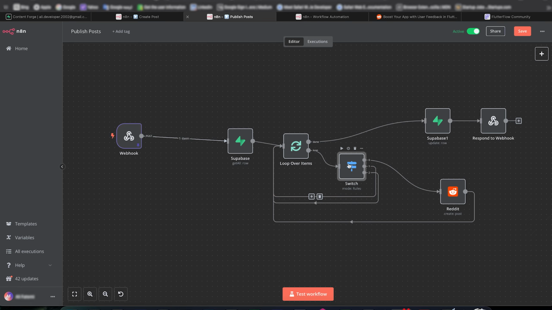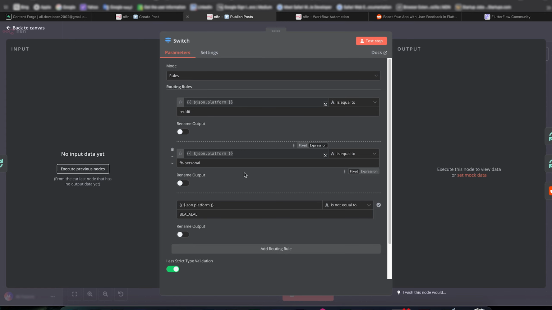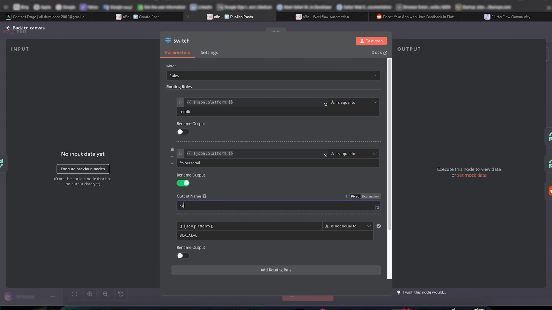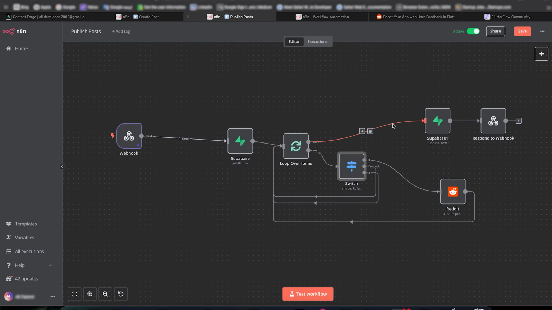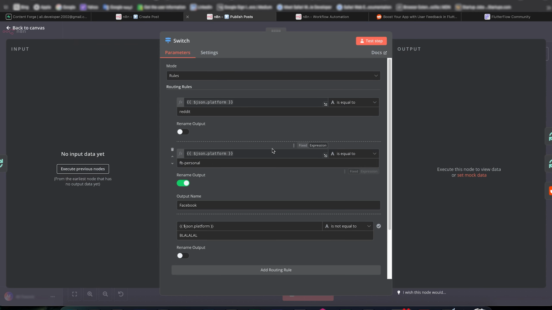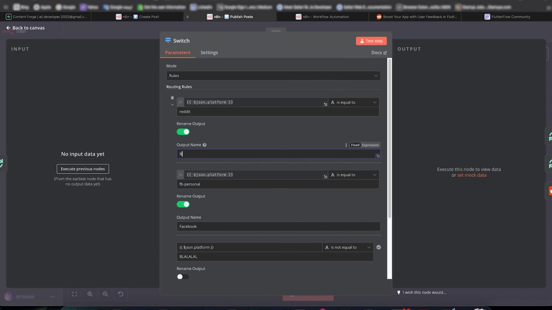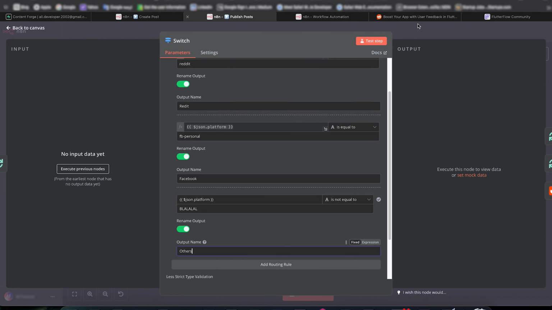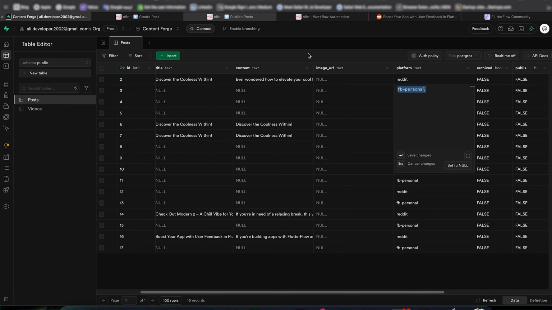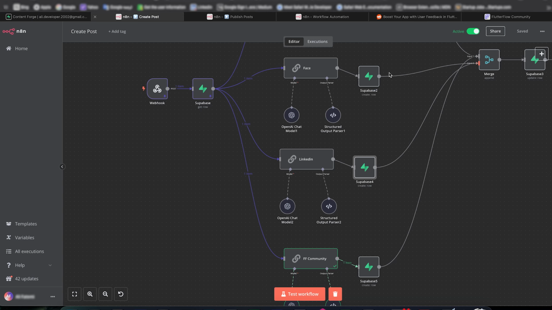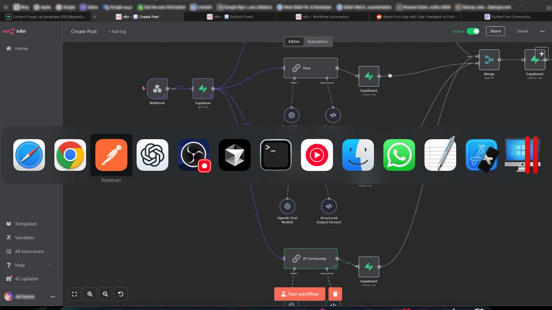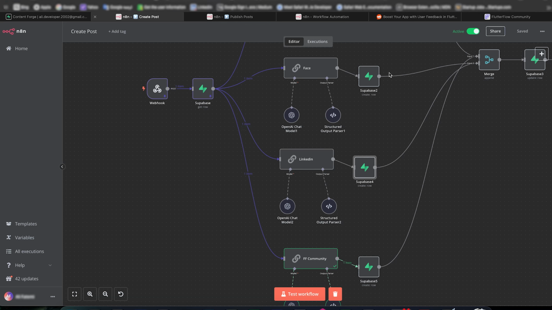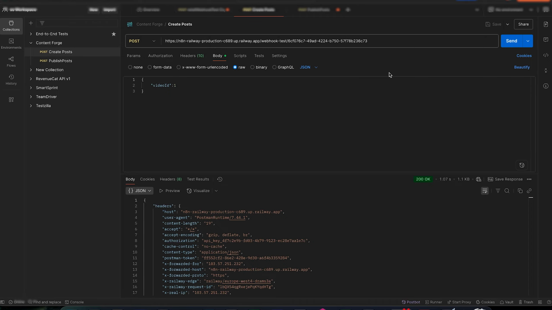But for this, let's rename the output to Facebook. So it makes more sense. You see Facebook, Reddit, and others. Nice. Save this one. This one is saved. So let's test one more time, and I think we are finished pretty much.